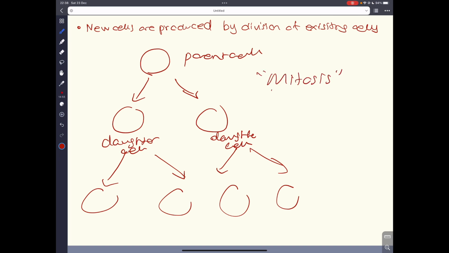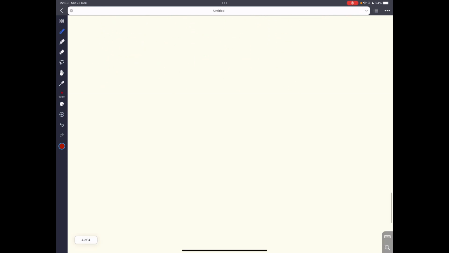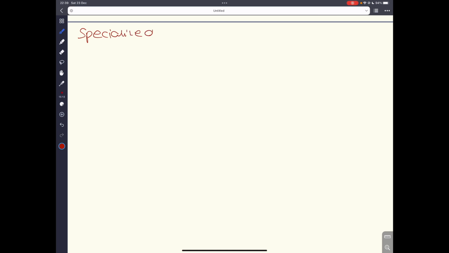And this is something that you will learn in the later chapters. But for year 10s, you just have to know about mitosis, right? Okay, so we also have to know about specialized cells. Now there are many specialized cells. An example that I would first like to look at is the ciliated cell.